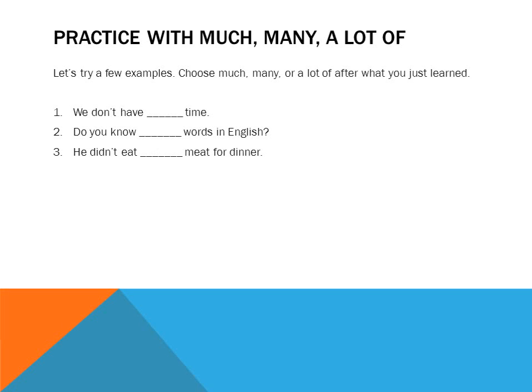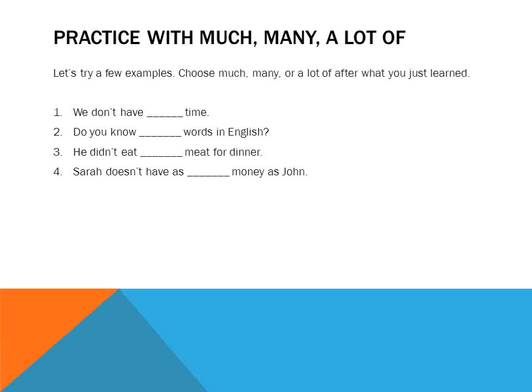Number 3, he didn't eat meat for dinner. Okay, meat. If you didn't know, meat is an uncountable noun. We can also see the word didn't in the sentence, so that means this is negative. He didn't eat much meat for dinner.